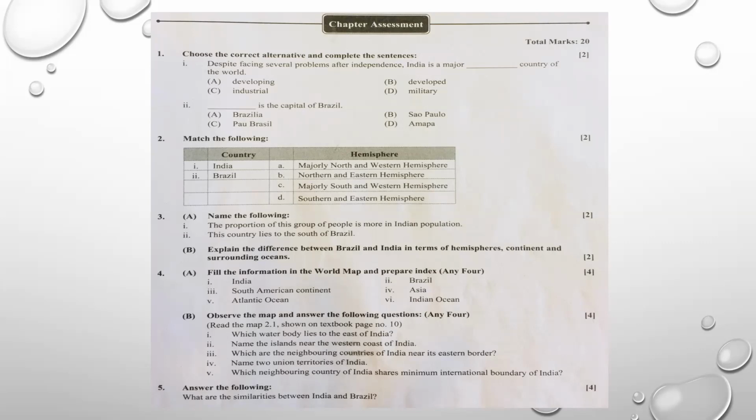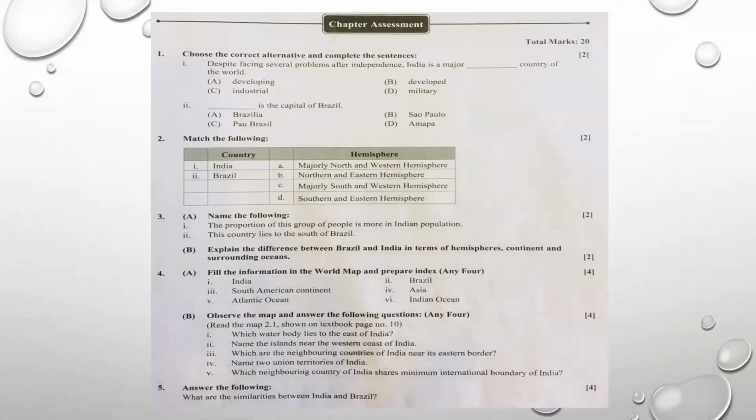The questions are given the same way as they come in the exam. In fill-ups, choose the correct alternative and complete the sentence. Write the full sentence. Write the answer in the blank line and underline it. There is no need to write the options. In Match the following, on the left-hand side you will write the question, and on the right-hand side you will write the answer. In Name the following, you are supposed to write the answers directly. All answers you are supposed to write only in points, students.